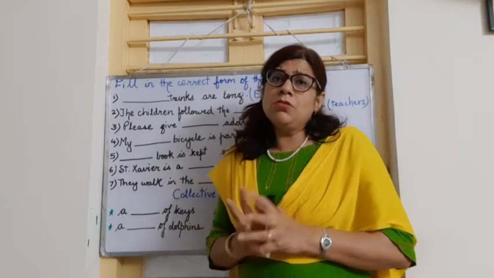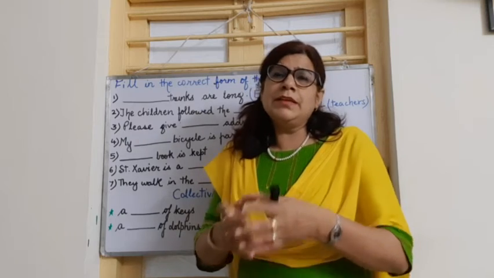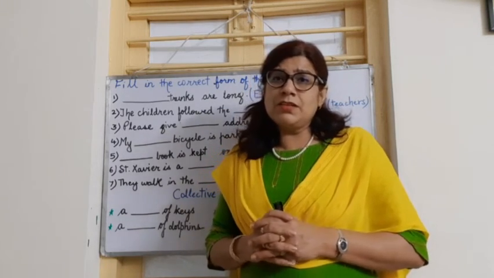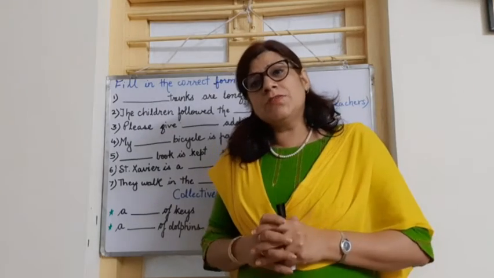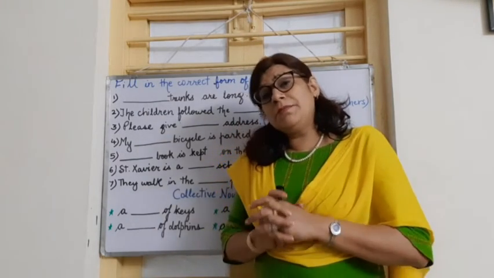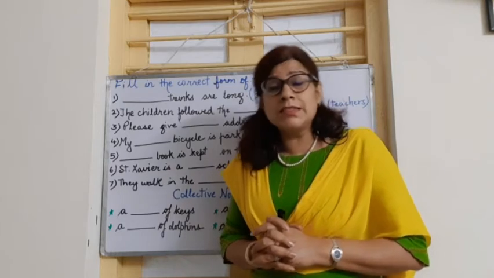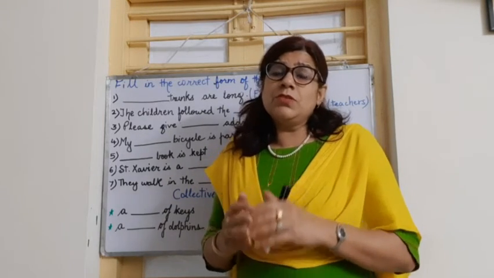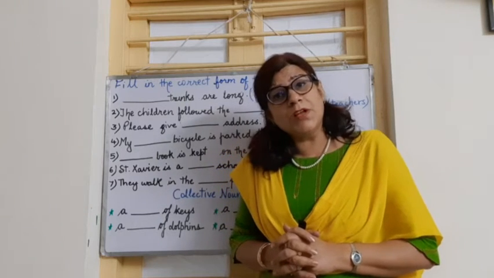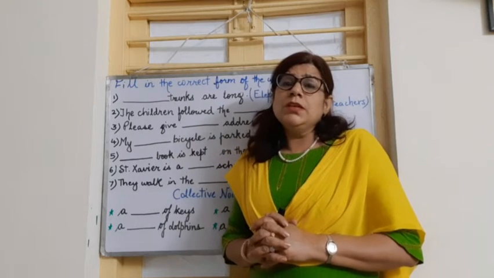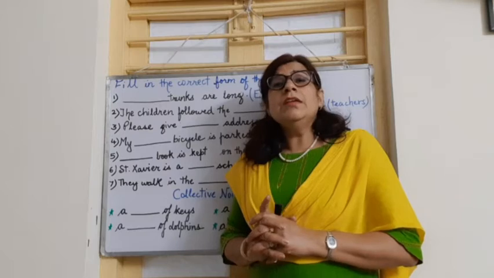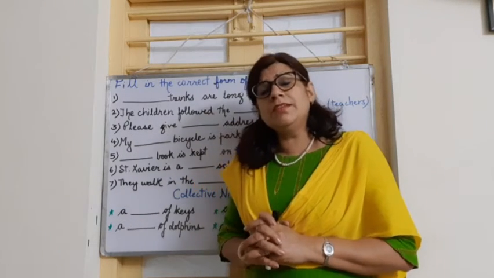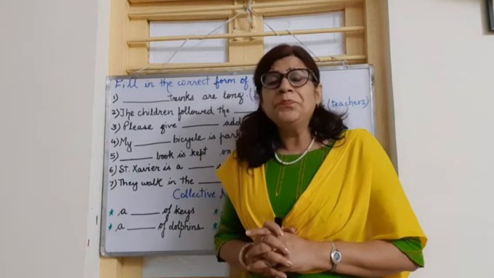If I want to talk about many wolves together, then I can use the words pack of wolves. Then we have constellation of stars, we have galaxy of stars. At the same time, we can use bouquet of flowers. Then we have quiver of arrows. So all these words, quiver, constellation, are collective nouns. And collective nouns are usually expressed in singular. They are generally referred to in singular form.